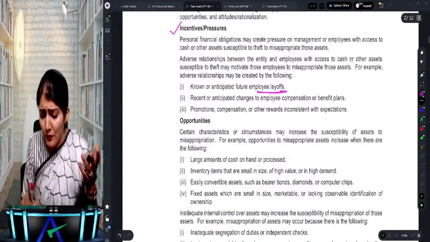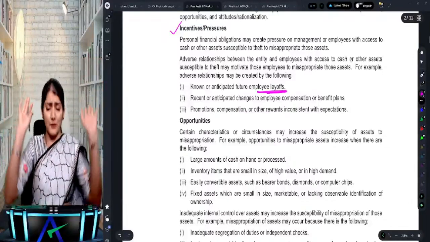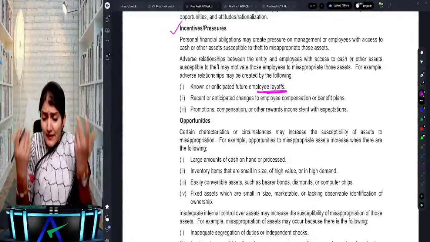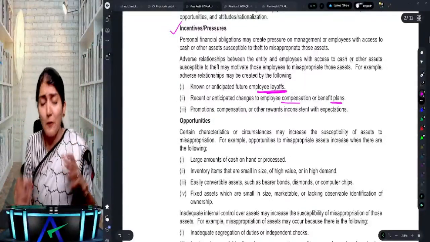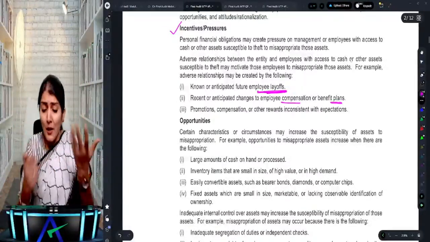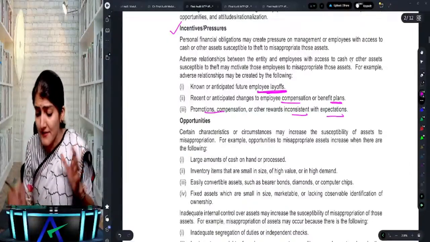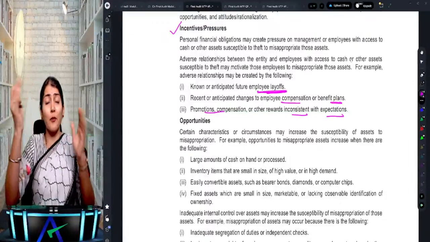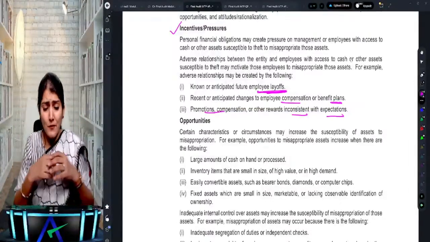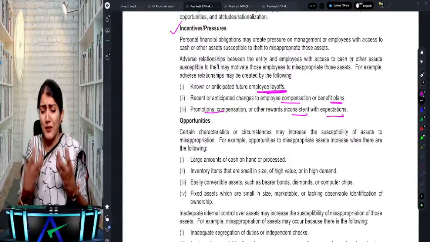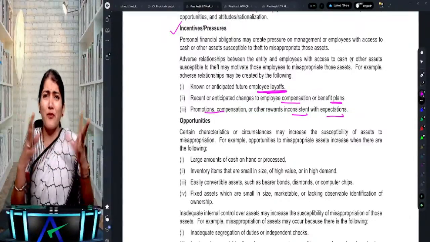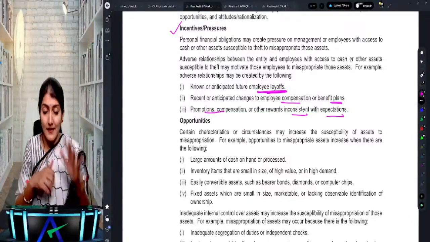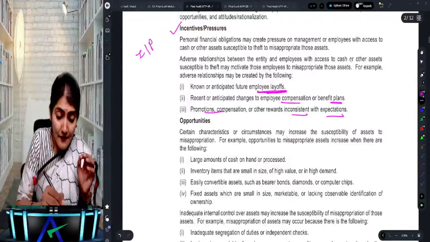Because they know very soon they are going to be removed from the company. So known or anticipated future employee layoffs, or recent changes to employee compensation or benefit plans, like you expected a promotion but did not get it, inconsistent with the expectation. Or anticipated changes, like you know they are going to cut your salary. So there is an incentive, or a pressure, or a grudge against the company, because of which, you argue, the employee might misappropriate the asset. That is the incentives and pressures.